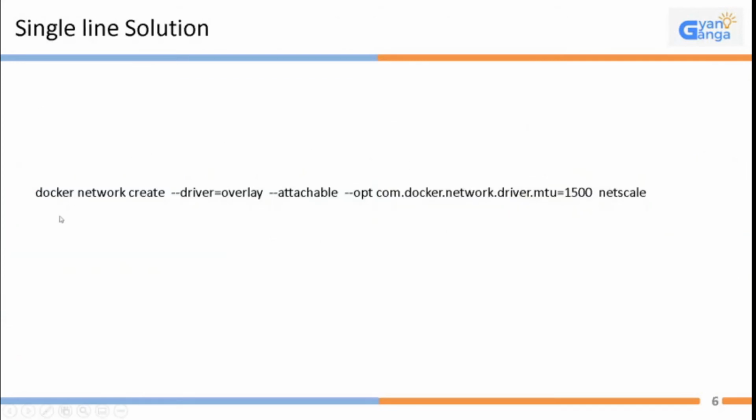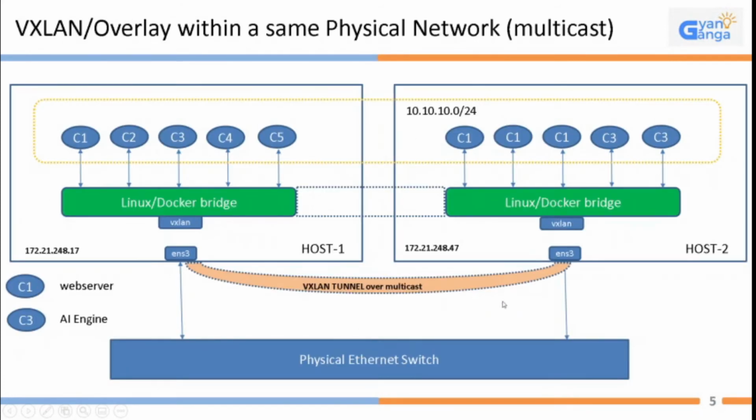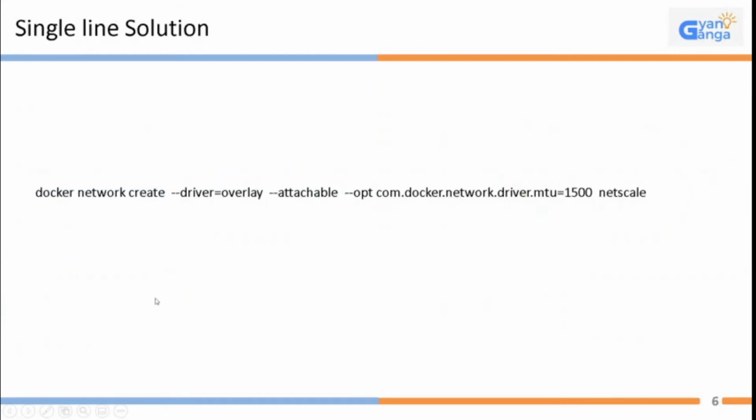If we use docker network create with driver equal to overlay, Docker will take care of everything, right from attaching one node and setting up this VXLAN tunnel to seamlessly pushing traffic from this network to here, so that all the containers feel that they are in the same network. But in this discussion, we will not be relying on this. Of course, the final solution is the same.